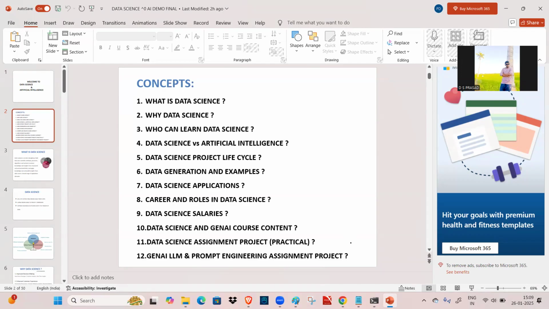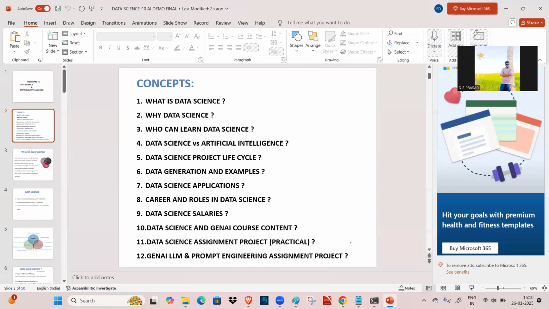Then data science applications: what are the different applications where we are going to use data science, and what is its importance. Then careers and roles in data science and data science salaries. After that, data science and GenAI course content, what we are going to learn during the course. Then the data science assignment project, a practical session where we work on a real-time assignment and solve it using programming.